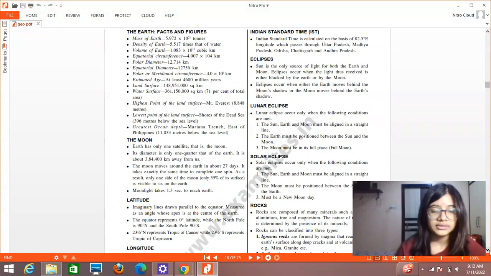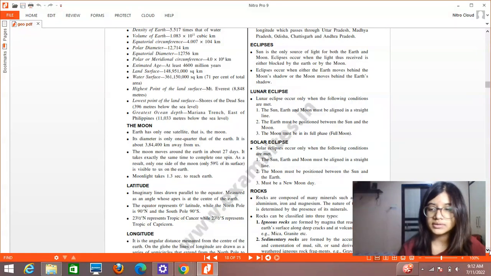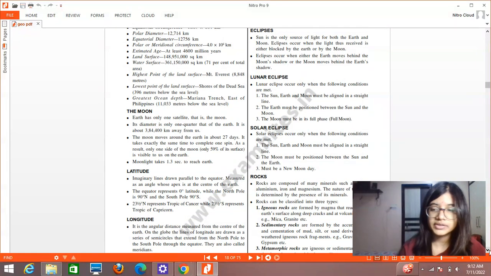Then latitude: imaginary lines which are drawn parallel to the equator, measured as an angle whose apex is at the center of the earth. These are known as latitudes, and these are imaginary lines. Now, the equator represents 0 degree latitude, while the North Pole is 90 degrees north and the South Pole is 90 degrees south. 23.5 degrees north represents the Tropic of Cancer, whereas 23.5 degrees south represents the Tropic of Capricorn. These are very important.